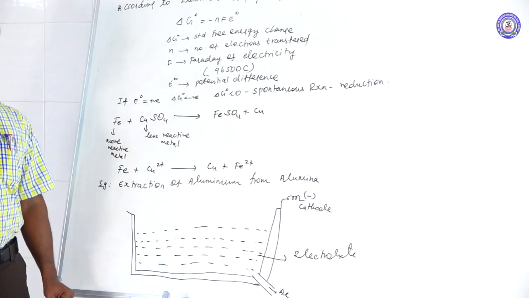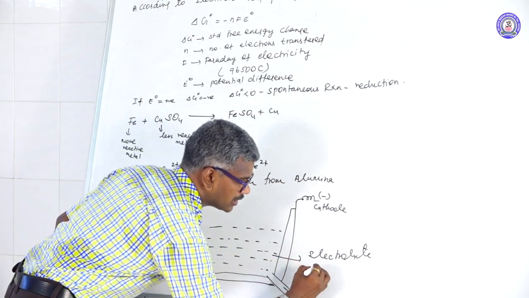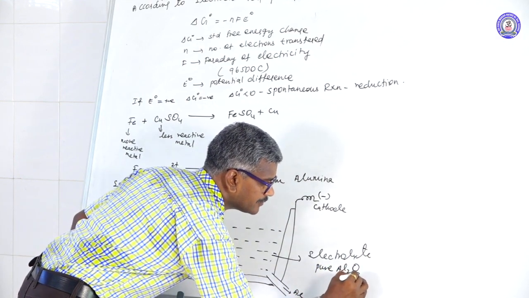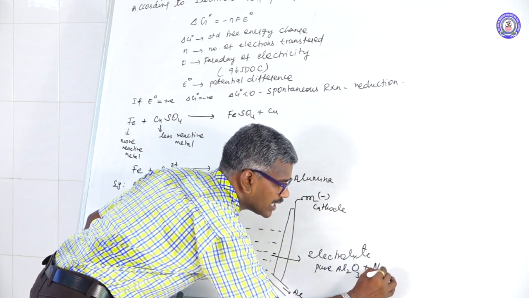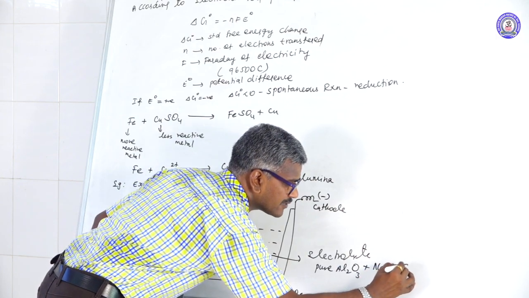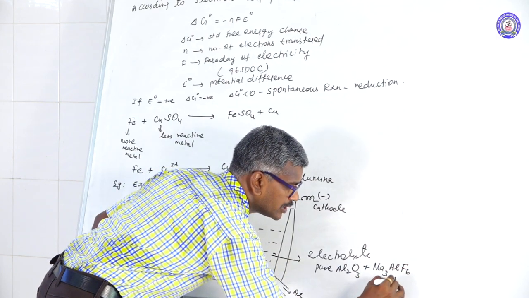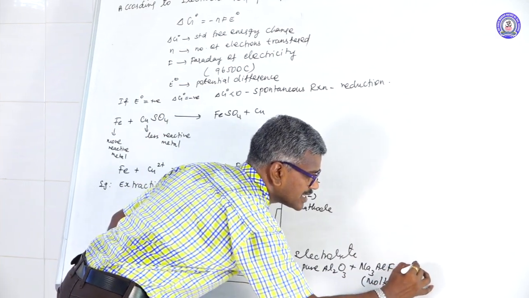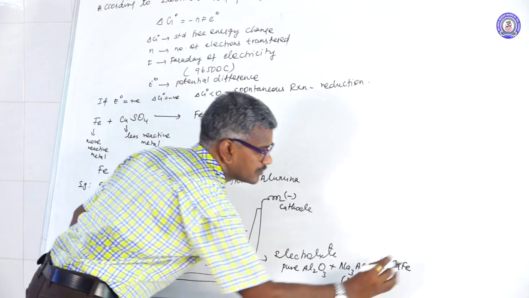Electrolyte is nothing but a solution of salt. Here: pure Al2O3 plus Na3AlF6 in molten state plus CaF2.